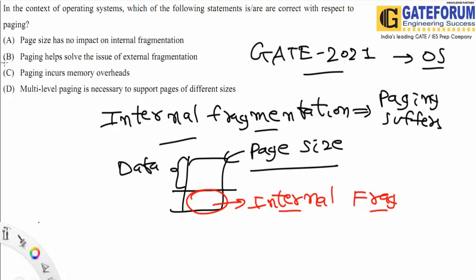So here the answer would be B and C. B, because paging solves the issue of external fragmentation, and C, because we are having additional memory in terms of the page table as well as in terms of the TLB cache. D is incorrect, and A is also incorrect because page size impacts the internal fragmentation. So the answer here would be B and C.